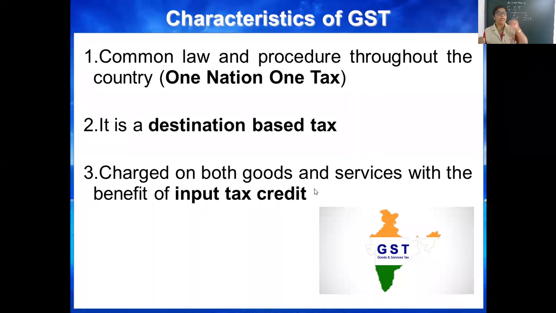In this room, AC, furniture, board, laptop, everything is a good. This is also a good. Car, good. Book, good. Now the service, intangible. Electricity supply, service; bank, insurance, transportation. These are the services. So GST is applicable. Be careful: the full name is goods and service tax. That's why it is applicable on goods and services both.